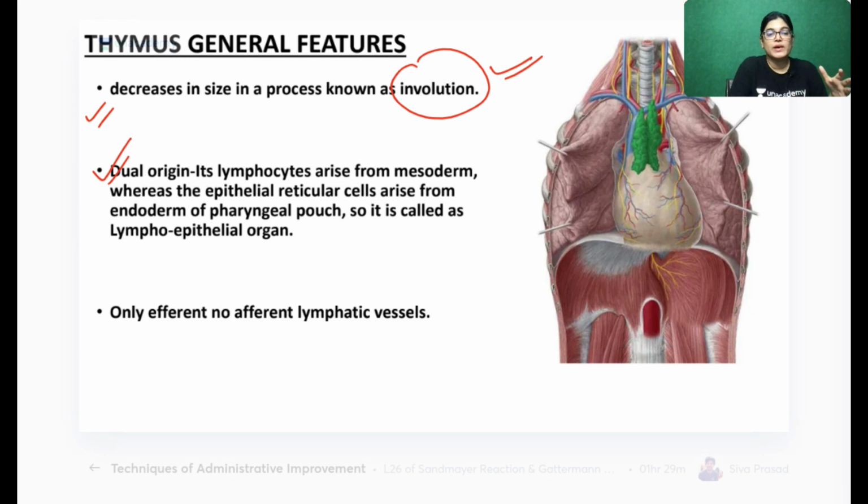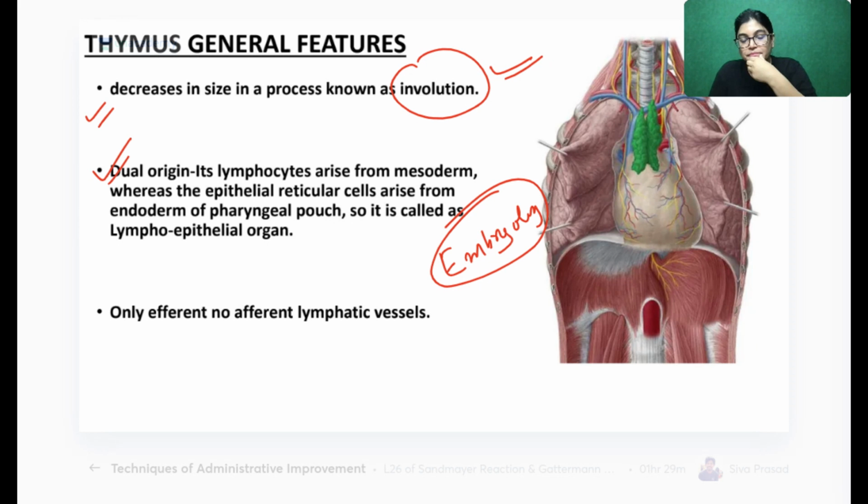Now, it has a dual origin. Actually, this is the embryological aspect. It has been seen that immunity is slightly more in children, and it decreases as we get older. So it is a degenerative process which goes on with age, and the thymus gland is also slightly degenerative as the age advances.